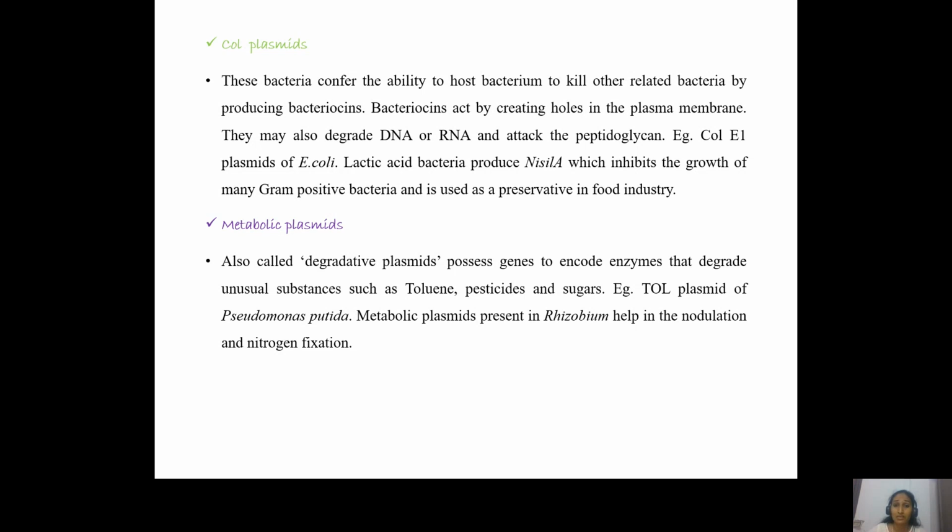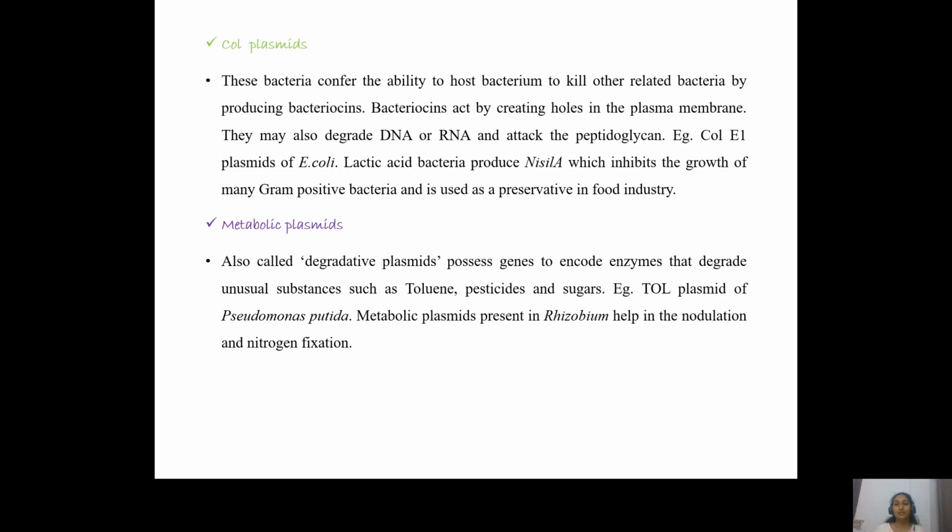So scientists these days are exploiting bacteria to introduce certain plasmids which will degrade plastics, which are really hard to degrade. That's a burning problem causing global warming, right? Recently, it is believed that scientists have found a bacterium which is eating plastics. This eating ability is definitely because of the metabolic plasmids. The bacteria might have evolved so that they can degrade these plastics and use them for their metabolism.